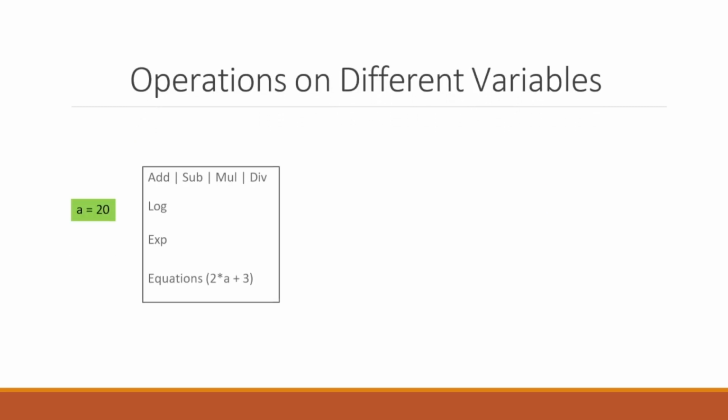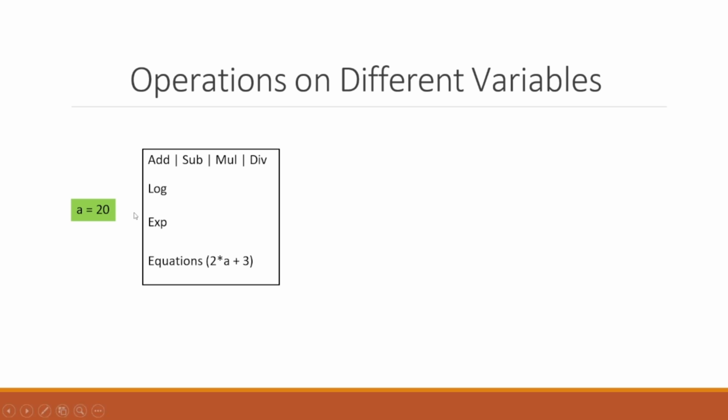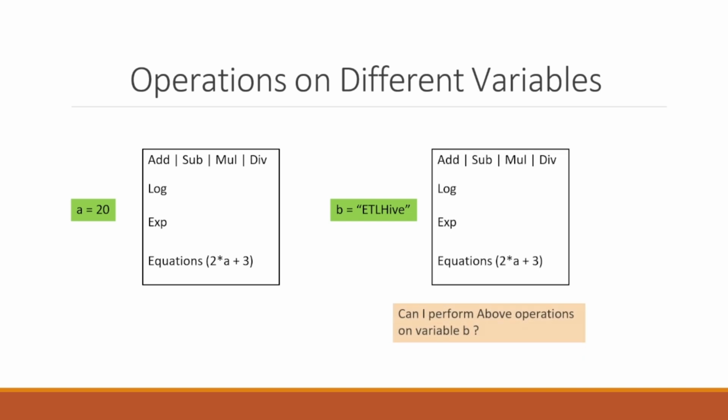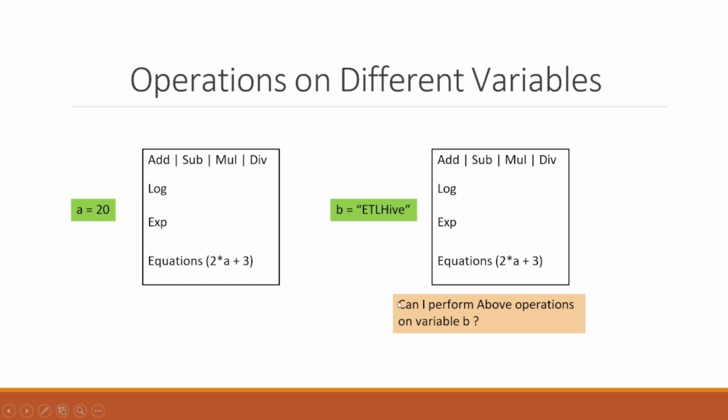Operation on different variables. So here we have given a equal to 20. So here we can perform addition, subtraction, multiplication, division, log and exponentials as well. Again here we have given b equal to etli, which is given in double quotes. So that will be a string type of data. So here now the first question which comes to our mind is, can I perform the above operations on variable b? Can I perform addition, subtraction, multiplication, division on b?